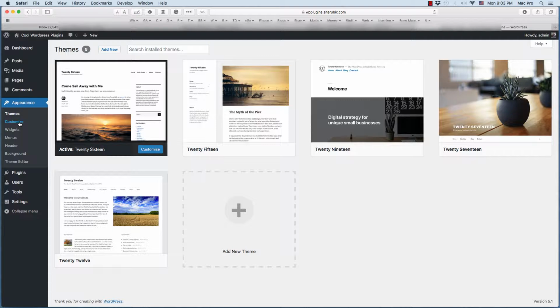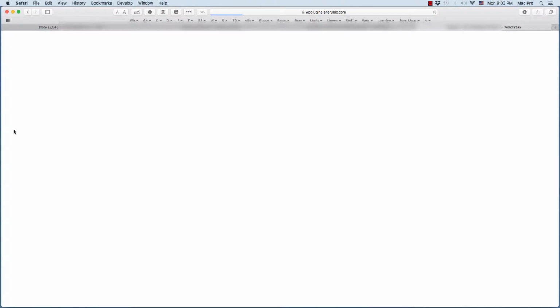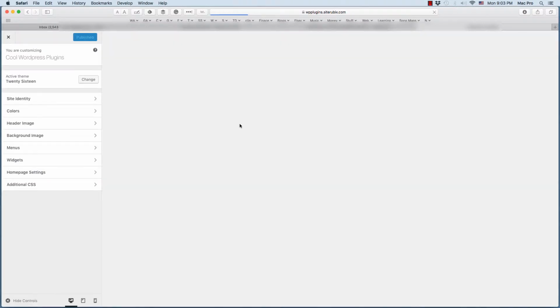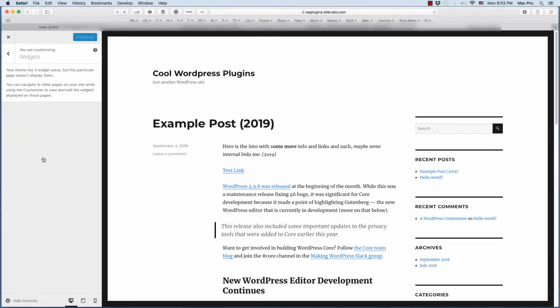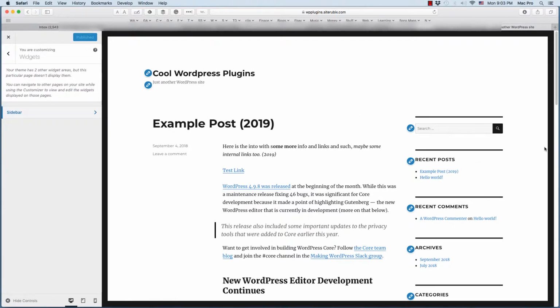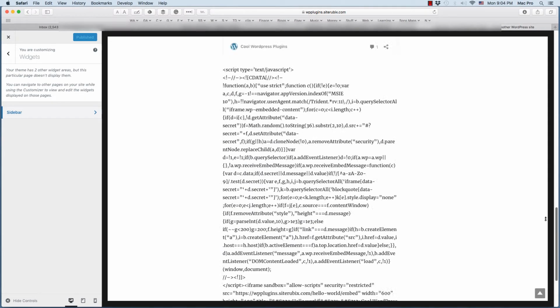Customization, the customize thing here, that's going to take you to where you customize your website. Widgets, there's a widget area for like your sidebars and stuff like that. Different themes have different widget areas, and sometimes you can do that other places as well. For example, this one has sidebar, content bottom. We have all these different widgets over here on the left. A lot of times you can do this in the customization when you're customizing your website, like so. There's a thing for widgets, and there's a sidebar widget, and I think this theme only has the sidebar widget.